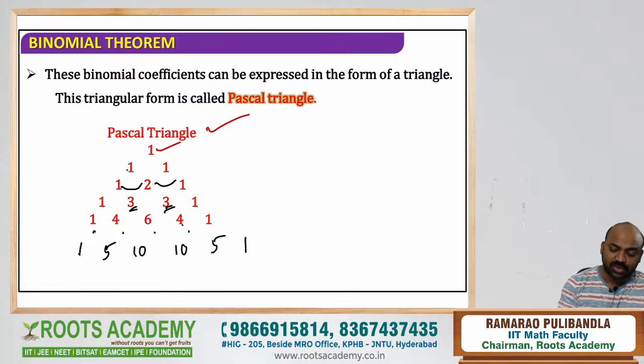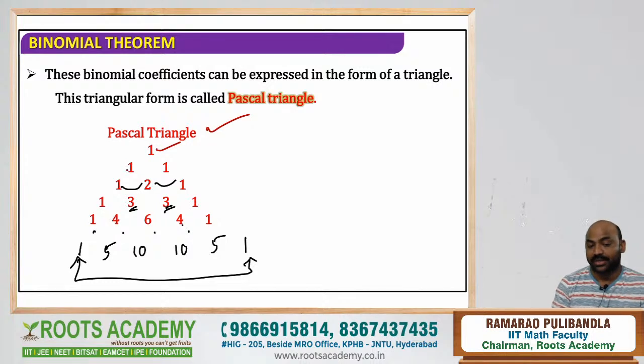So here you can observe one very beautiful thing, that the first and last term coefficients are always equal, that is 1 and 1. I think all of you got it. So these are the ways you can expand it, but there is no need to remember for more terms. Just remember till 4 or 5, 6. That depends on your memory power.